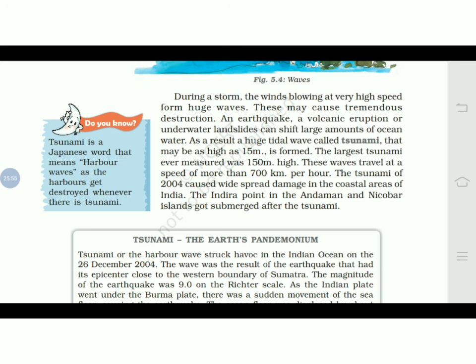destroying and damaging all the things on the land, and mainly the harbor, which in short you can say is the ships' parking area. These are generally known as harbors, from where goods are exported and imported and ships are kept. So these harbors are damaged because of the tsunami. So in Japanese it means harbor waves, which are causing damage to the harbor.